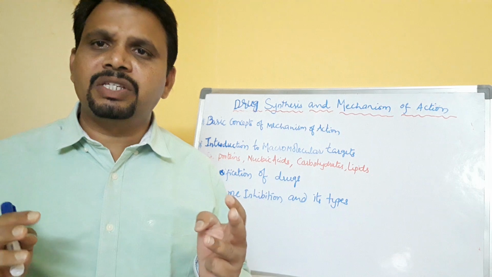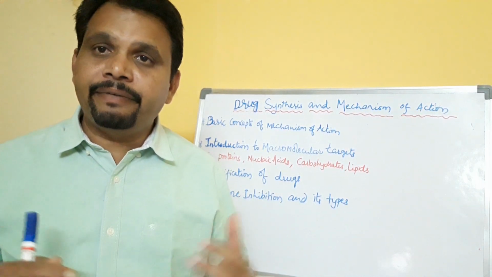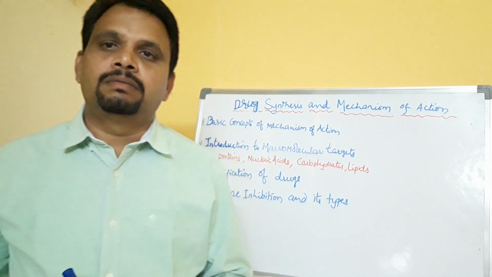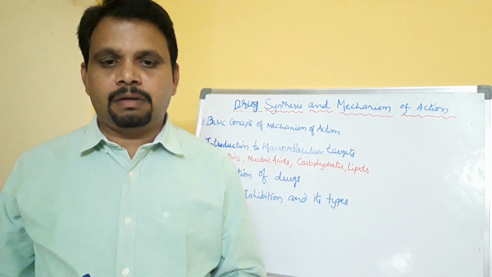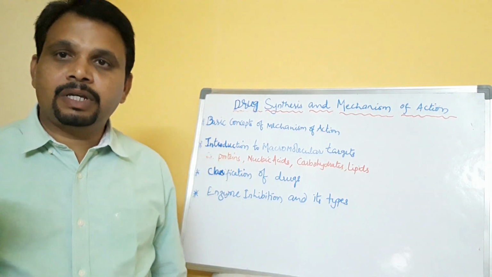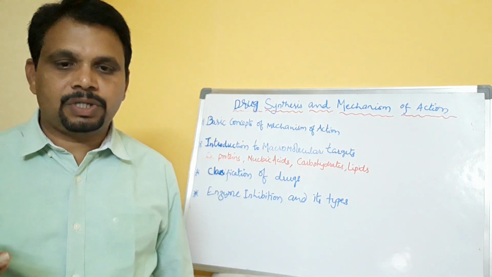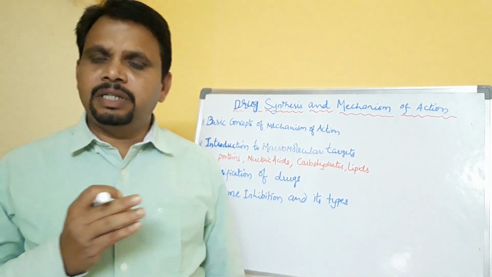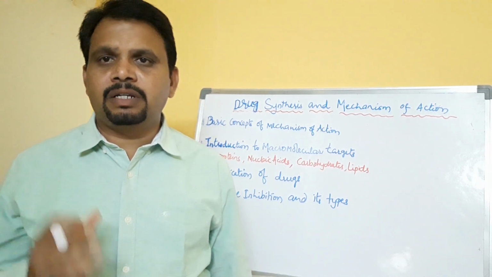These are the three kinds of proteins which are very, very important. So many drugs can target these things. Receptors, enzymes and transport proteins, right? These three molecules come under proteins, right?